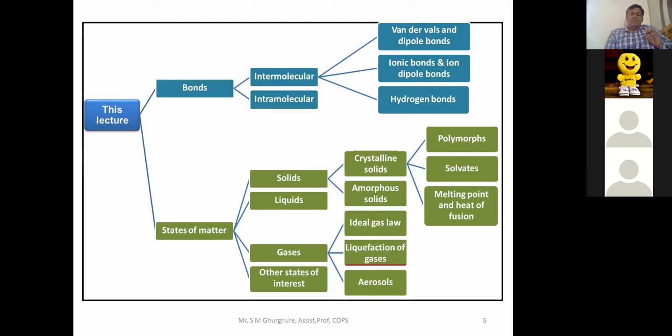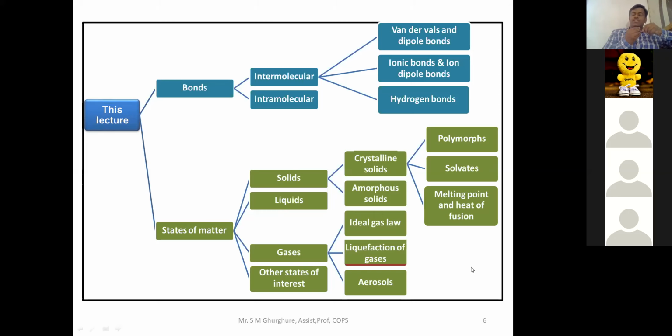Okay, up to this point it is clear? Are you getting my point? Yes, sir. We are getting the point, because this part was already studied in the 11th standard, related to the chemistry part. Now here, how the solid or the liquid is used in the form of a dosage form, that part we are going to study in this physical pharmaceutics part.